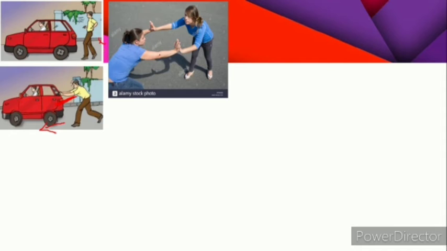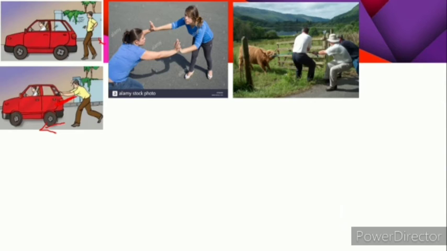Let us see this example now. Here is a competition between these two girls of who is more powerful or who has more strength than the other. So they are trying to push each other. Now to prove who is stronger than the other, there should be two people competing with each other. This girl cannot stand by herself and say I am strong. They have to prove it. So they are trying to push each other and prove. And look at this particular image. Here is an animal and there are some people who are trying to pull this particular animal. And on the other hand, this animal is trying to pull itself away as well.